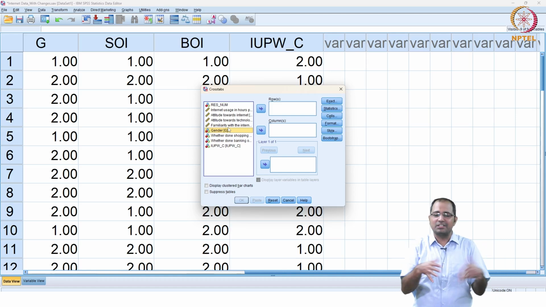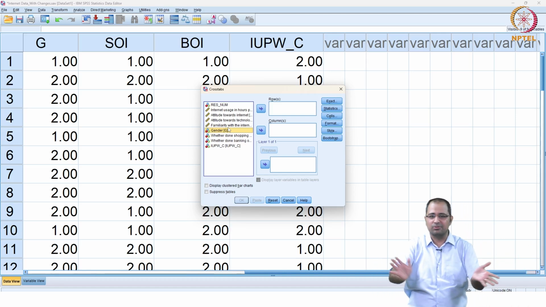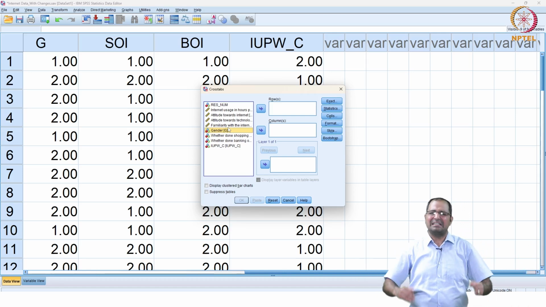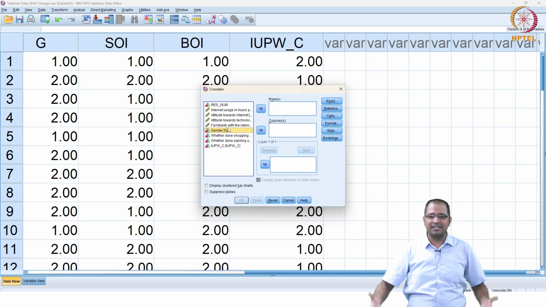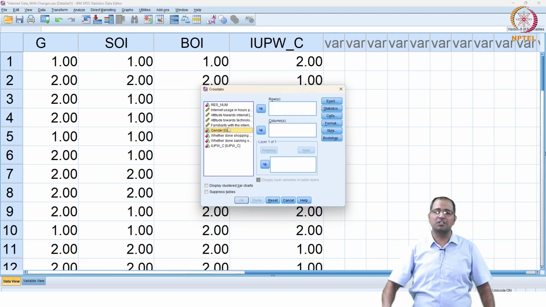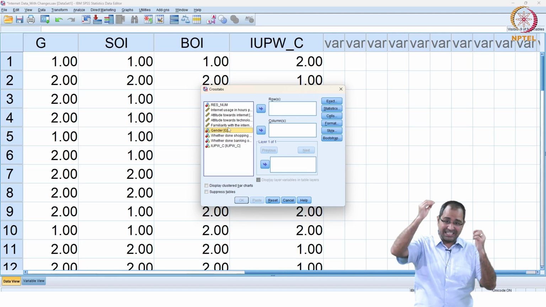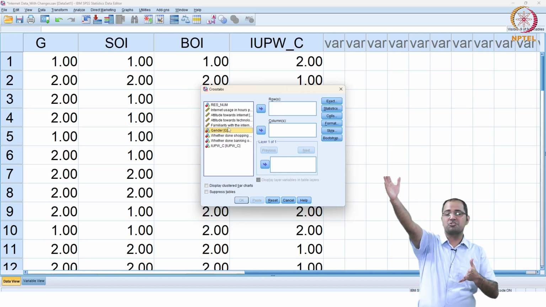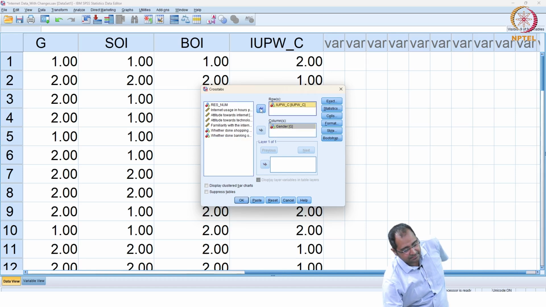Here we are not looking at cause and effect, we are just looking at whether they are associated. We are not saying one is a determinant of the other, or one causes the other, no. We are just saying there is an association. But common sense says that gender cannot be determined by internet usage. So if at all there is some association, and there would be some cause and effect if at all, then gender should be on the column side. So let's keep gender on the column, IUPW categorical on the row side.